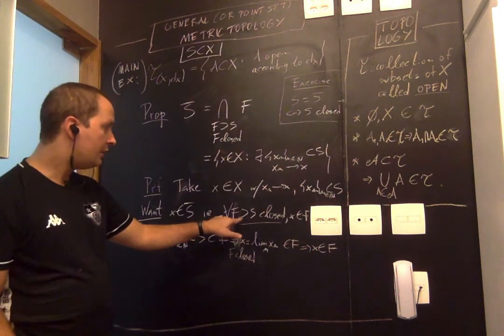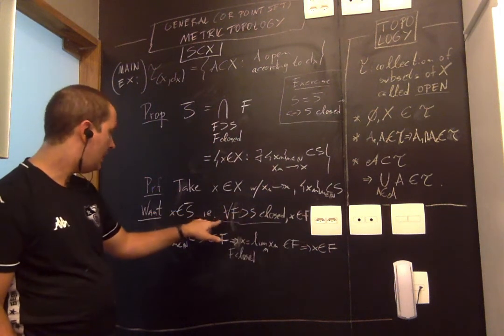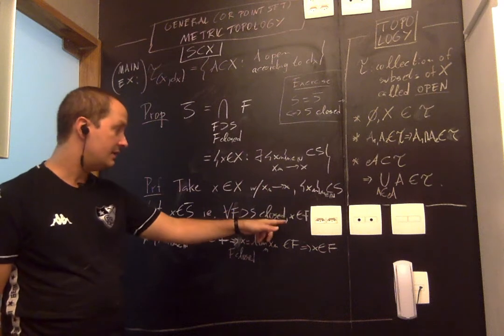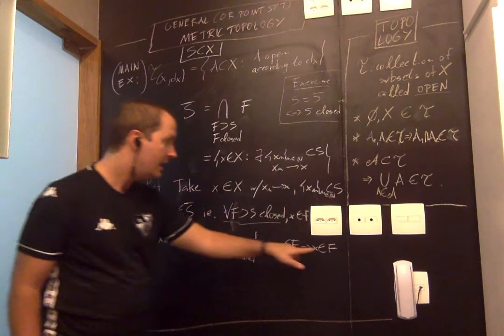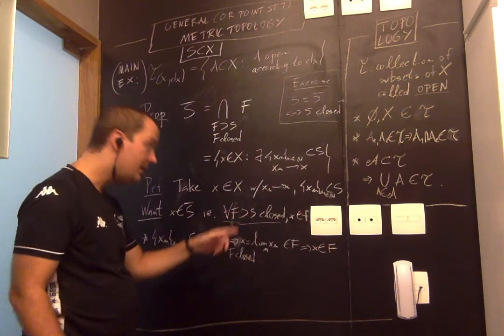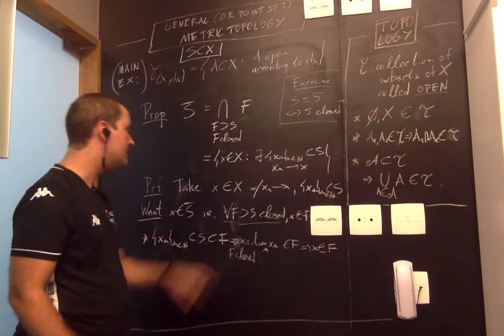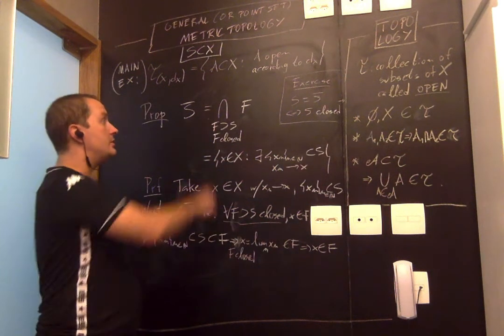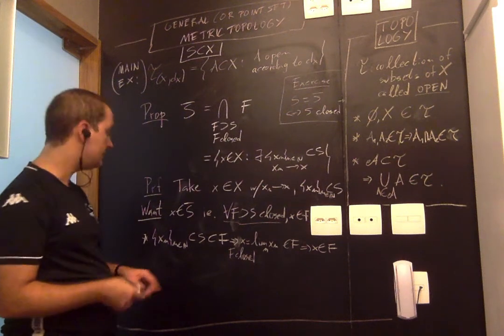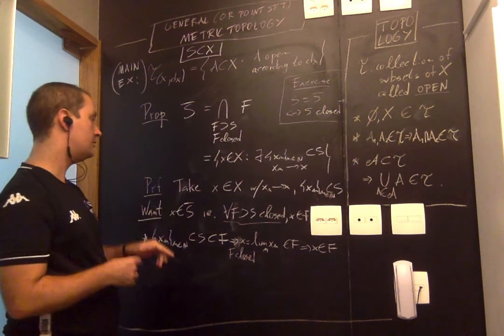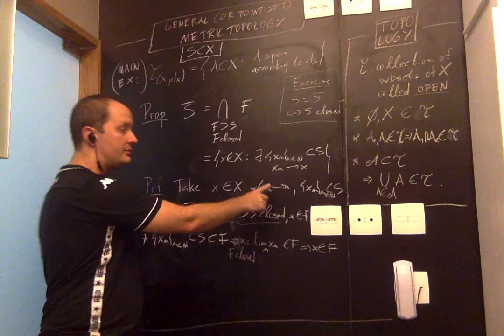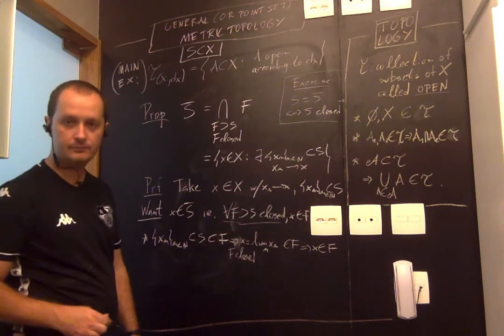Now, F is any closed set containing S. Therefore, X belongs to all closed sets containing S, and it must then belong to the intersection of all closed sets containing S. That is, X belongs to the closure. So any point that's a limit of sequences must belong to the closure.